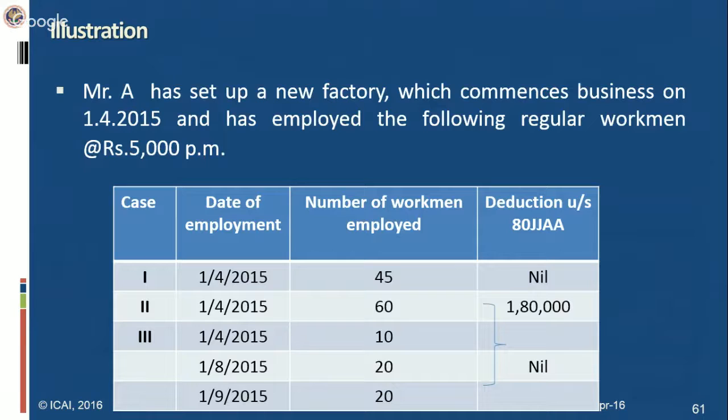Let's understand the operation of Section 80JJAA with the help of a small example. Mr. A, an individual, has set up a new factory which commences business on 1/4/2015. He has employed the following regular workmen. All are regular workmen at 5,000 per month. Now, all these 3 cases are independent cases.